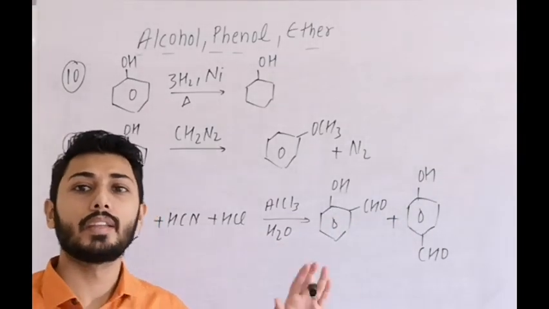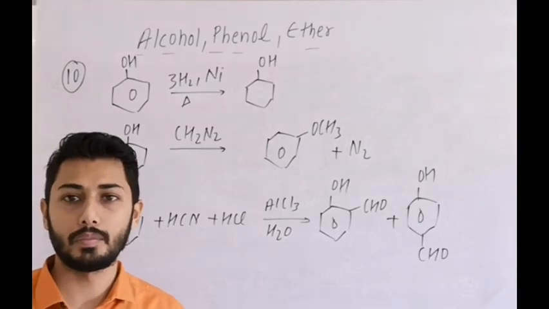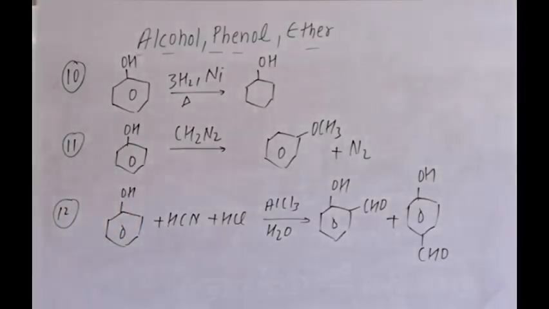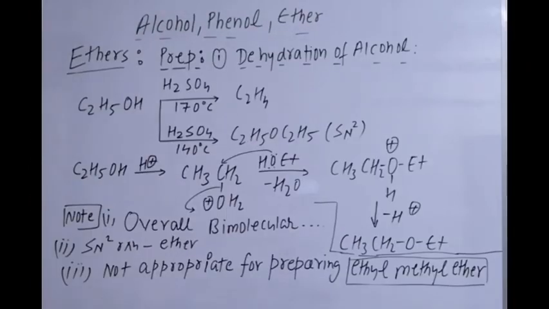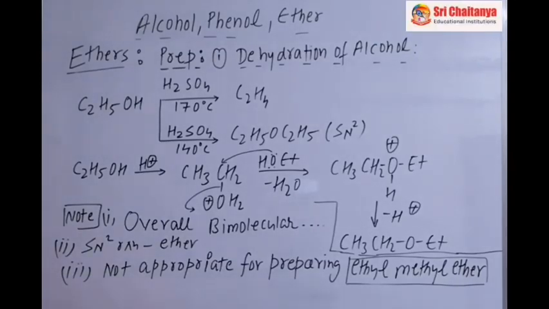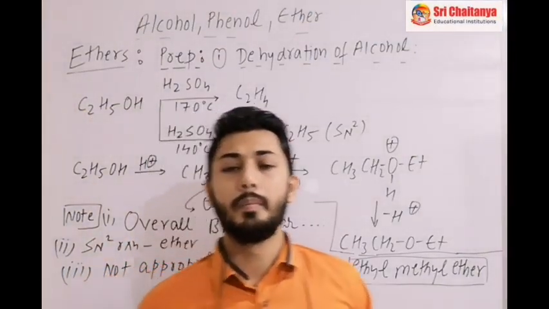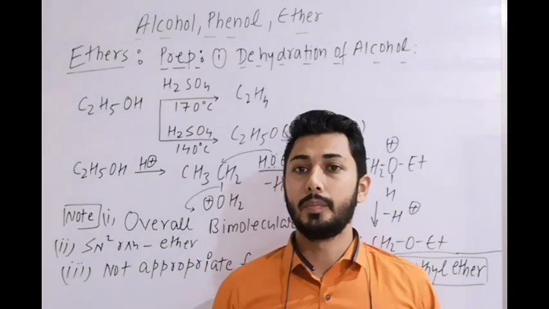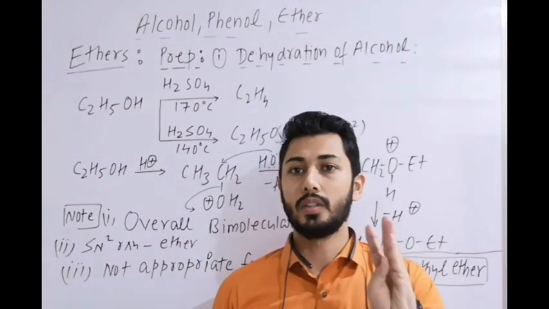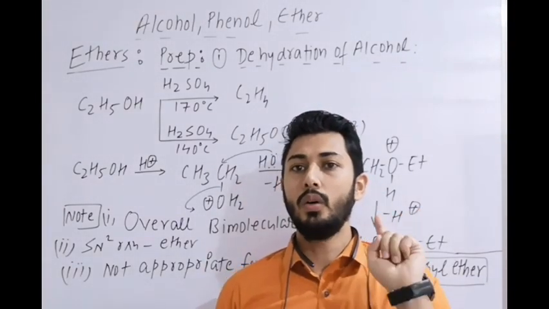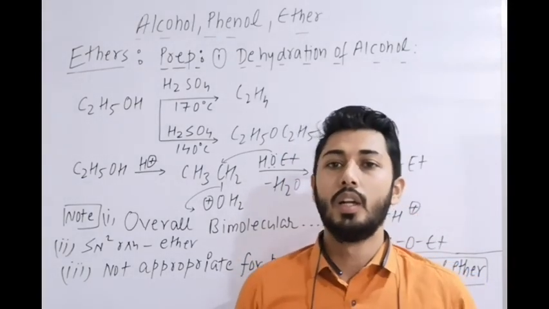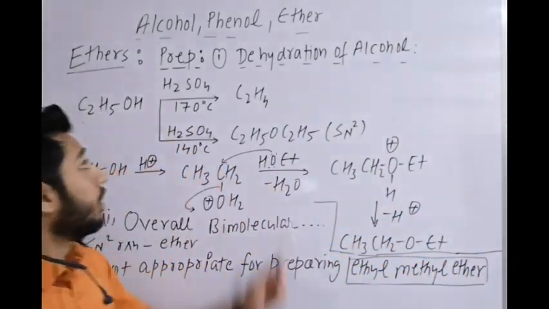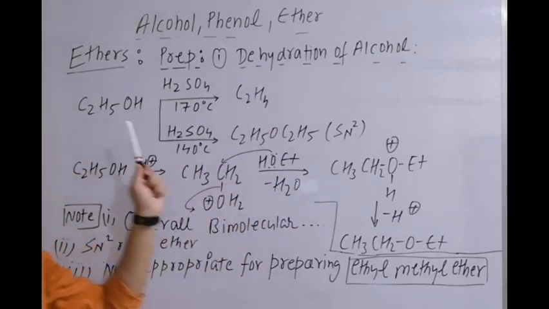So these are the chemical reactions of phenol. Now next is the preparation of ether. Firstly we have done alcohols, second phenols, now ethers. Firstly their preparation, starting with dehydration of alcohol.